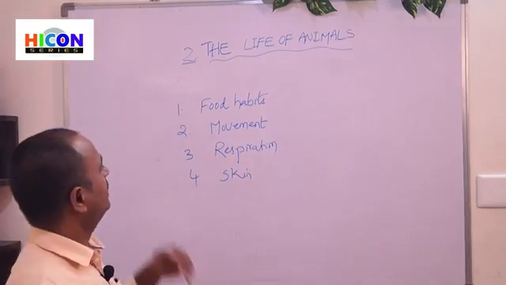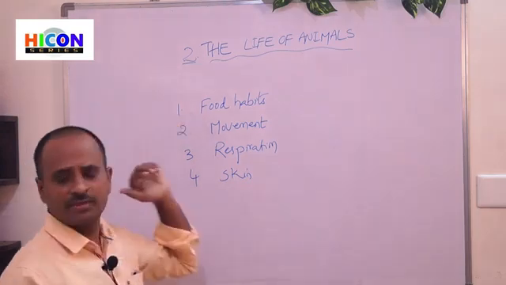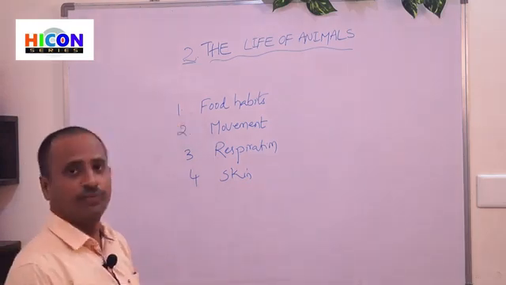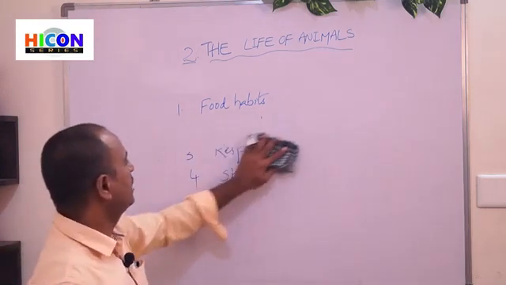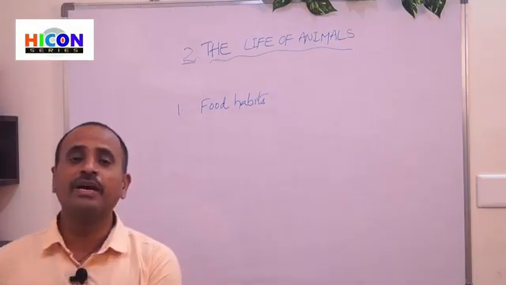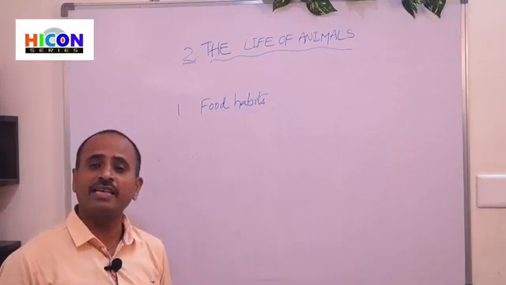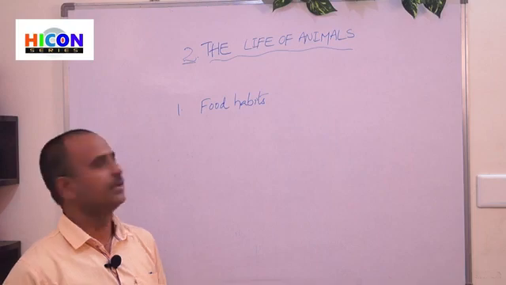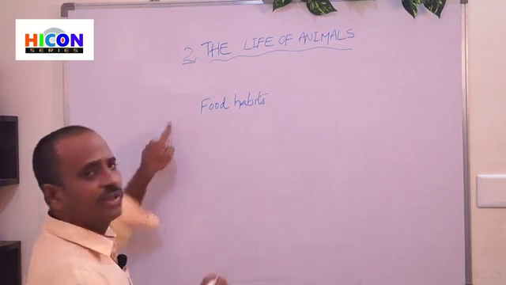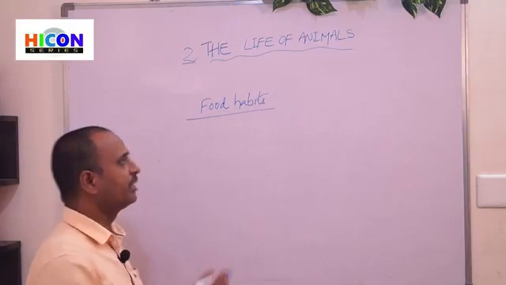So children, let us discuss each one. Let us discuss first the food habits. How are animals different in their food habits? Based on the food habits of animals, they are classified into four types.